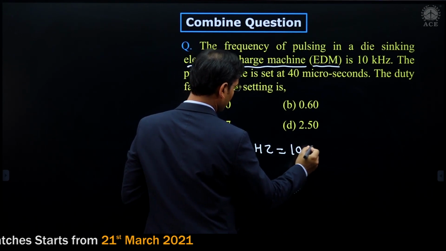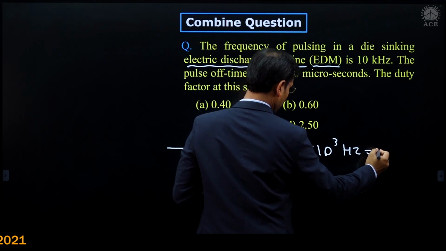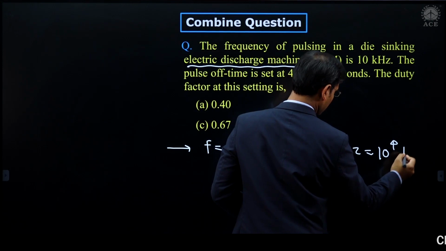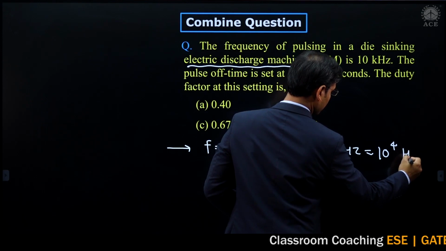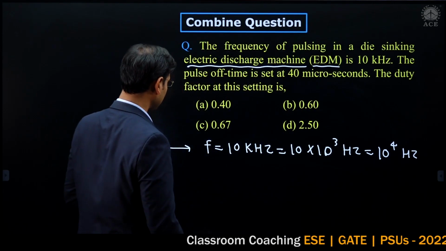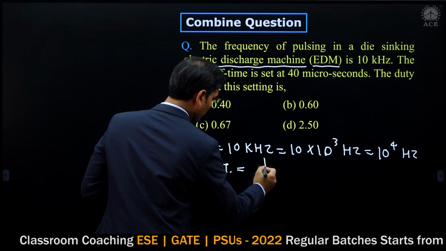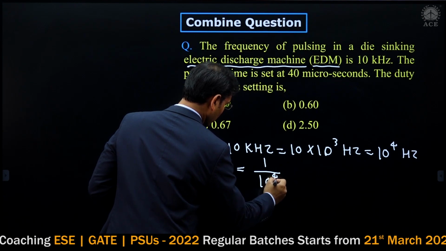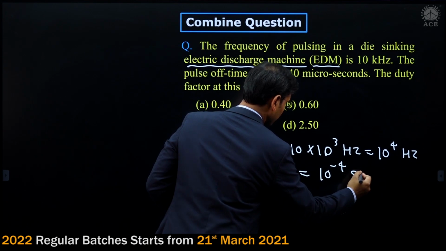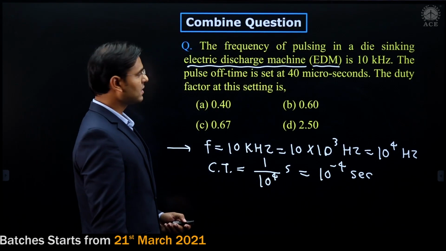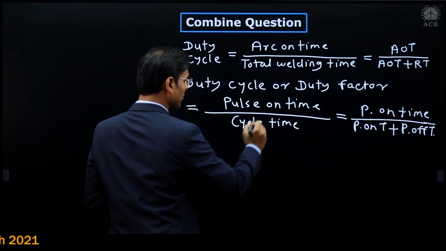It means that 10 kilo means 10 raised to 3 hertz. Means I am writing here 10 raised to 4 hertz. Now I have to write cycle time, then I am writing CT. Cycle time is equal to 1 by 10 raised to 4 second. Means cycle time is 10 raised to minus 4 second. This is the cycle time. Means cycle time is given, just see here.